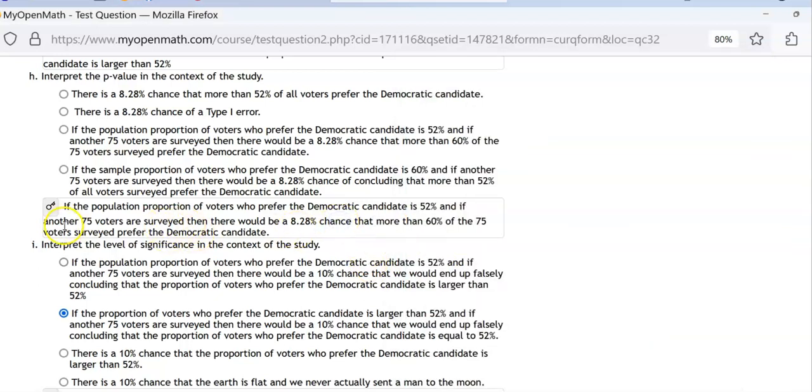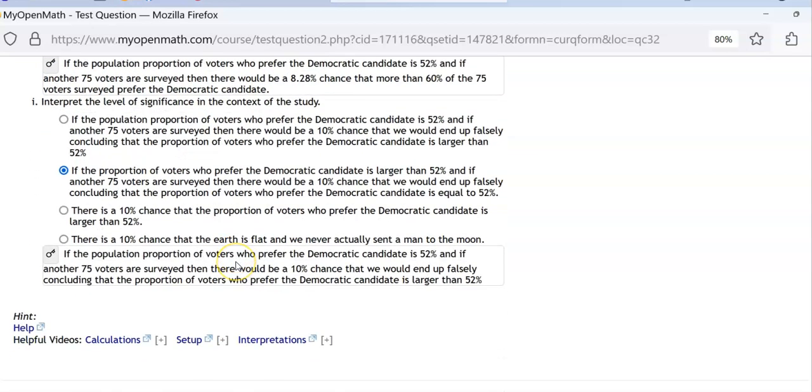Of the 75 voters, those other 75 voters prefer a Dem candidate, okay? All right, so let's move on to the last part. Again, part I has nothing to do with whether we rejected or failed to reject the null hypothesis, nothing to do with that.